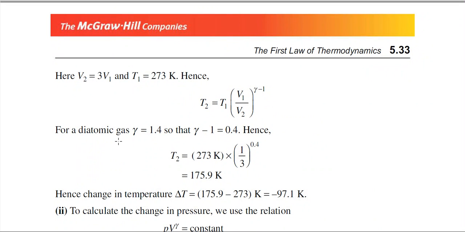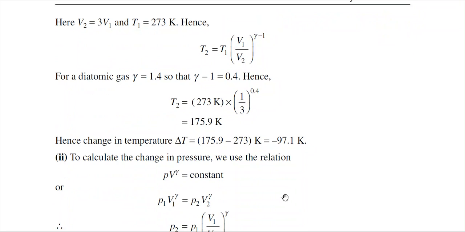Now, for a diatomic gas we are putting the value of gamma as 1.4. So, finally, we can calculate the temperature T2. So, T2 is this one. So, the change in temperature delta T is equal to this one. The temperature is reduced, that is why delta T is negative.